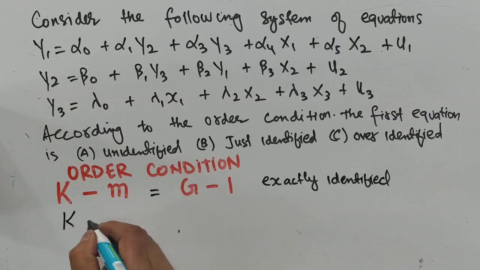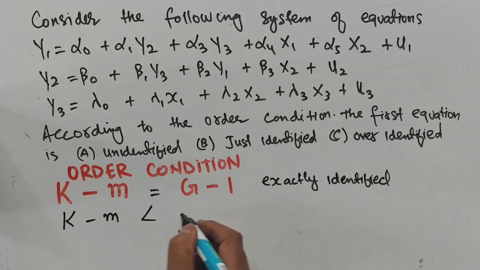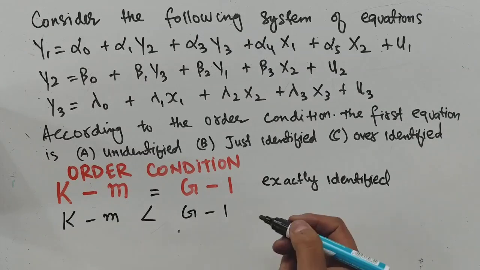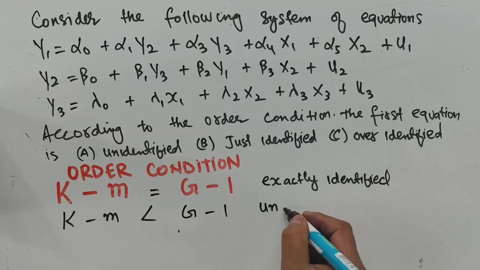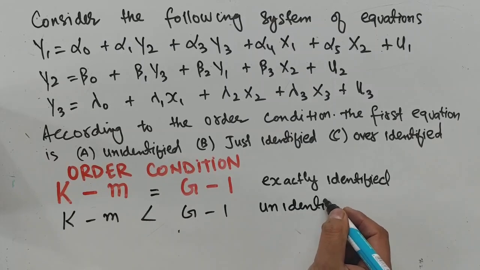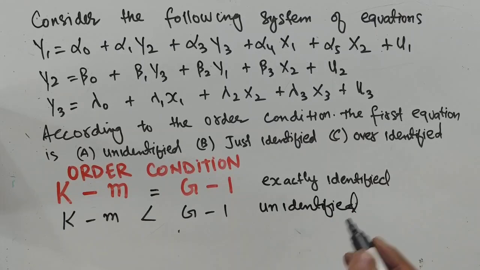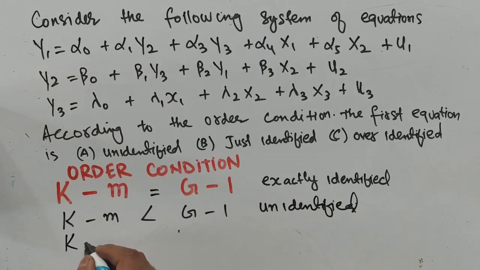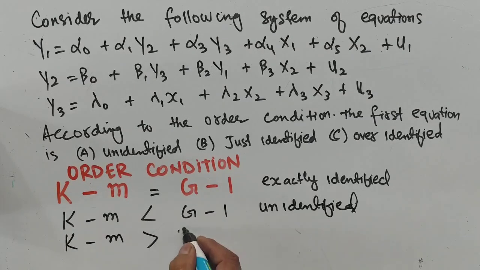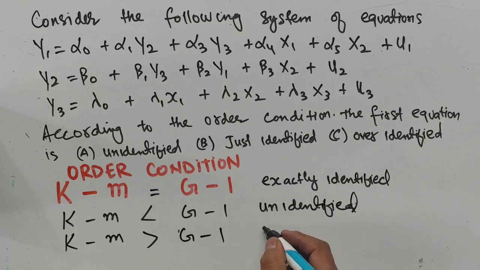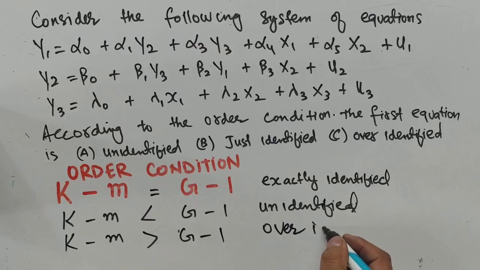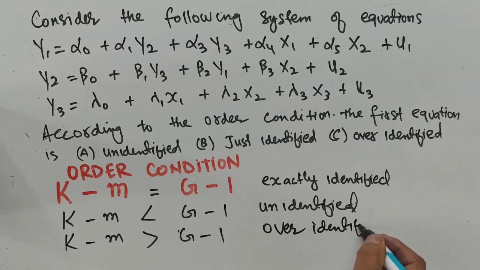If k minus m is less than g minus 1, in this case we say the particular equation is unidentified. Similarly, if k minus m is greater than g minus 1, in this case the particular equation is over identified.